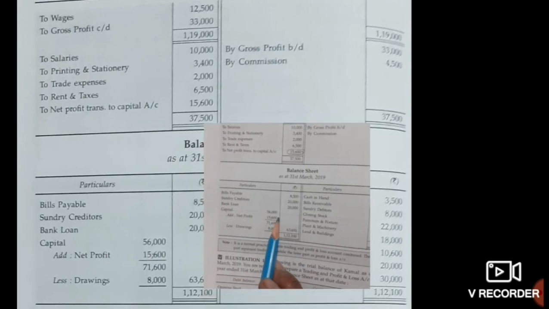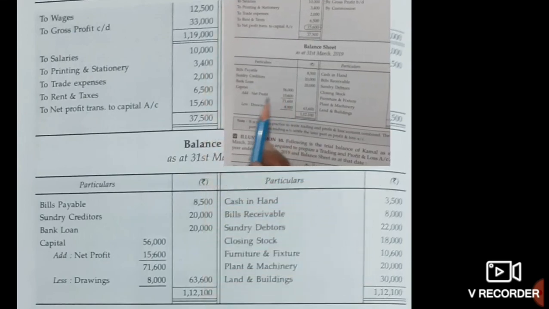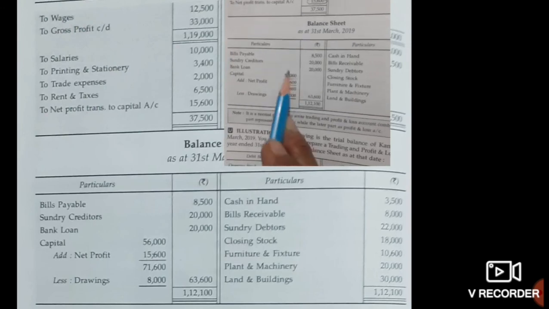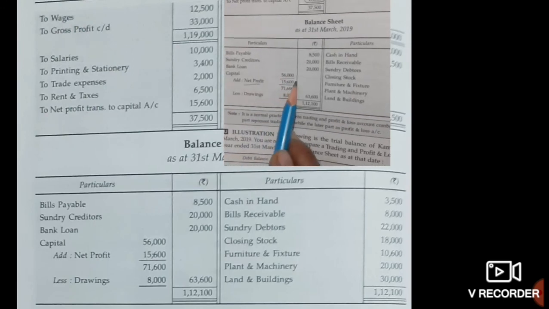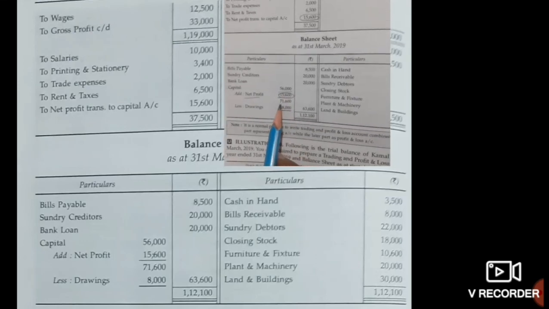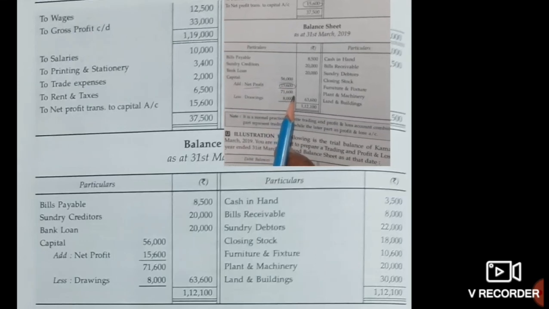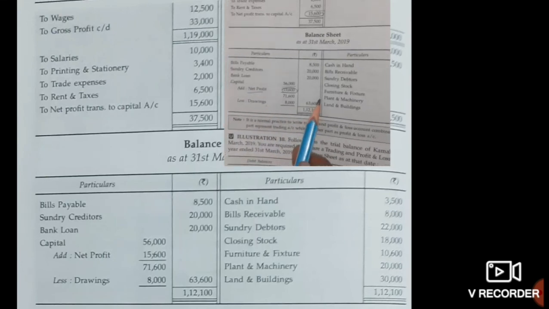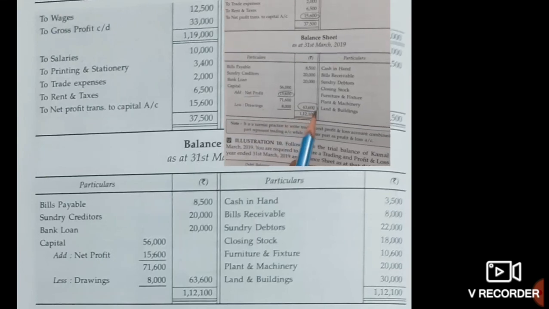So let's see here in the balance sheet. See, capital 56,000, whatever difference you got, net profit, you have to add this to the capital. So the value is 71,600 less drawings 8,000. So the value is 63,600.